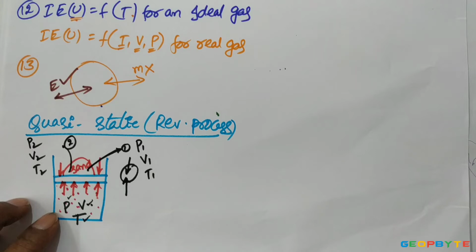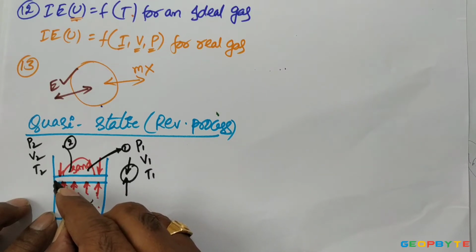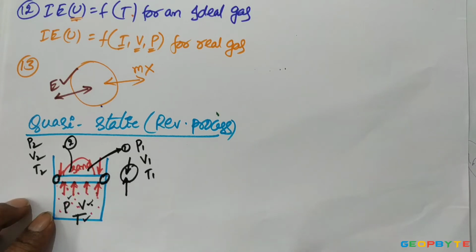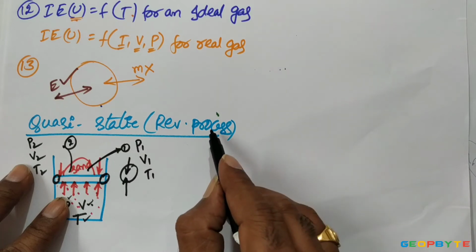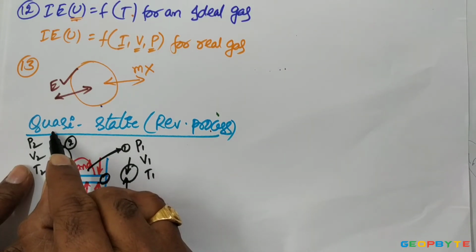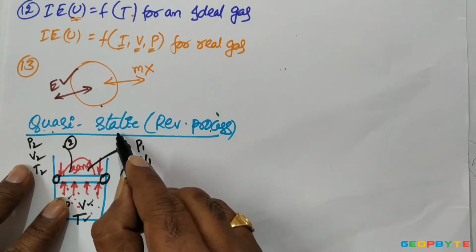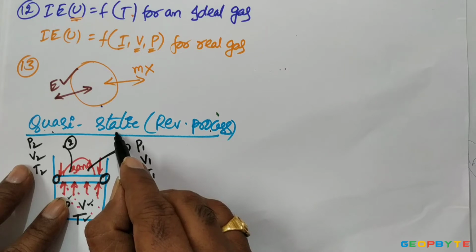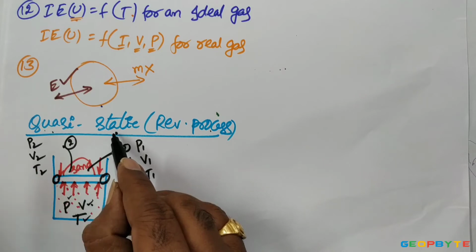But if I remove the total sand all of a sudden, the piston moves fast. Once the piston is moving fast, you cannot ignore the friction between the inner walls of the cylinder and the piston. Once the frictional force is considered, this process no longer comes under a reversible process, but an irreversible process. So the moral is that the example of a reversible process is the quasi-static process. Quasi means almost, static means equilibrium. An almost-equilibrium process is a reversible process. Therefore, a quasi-static process is a very slow process.